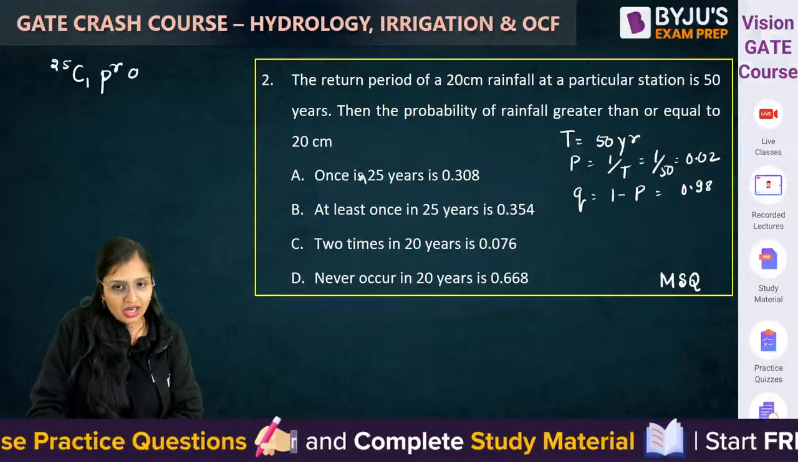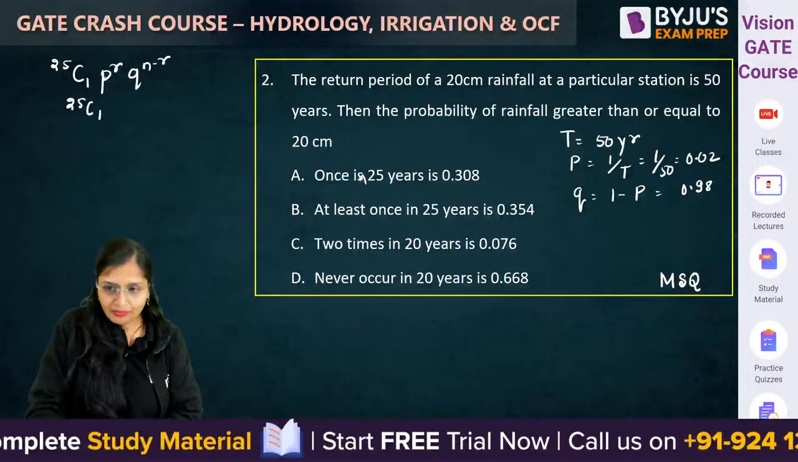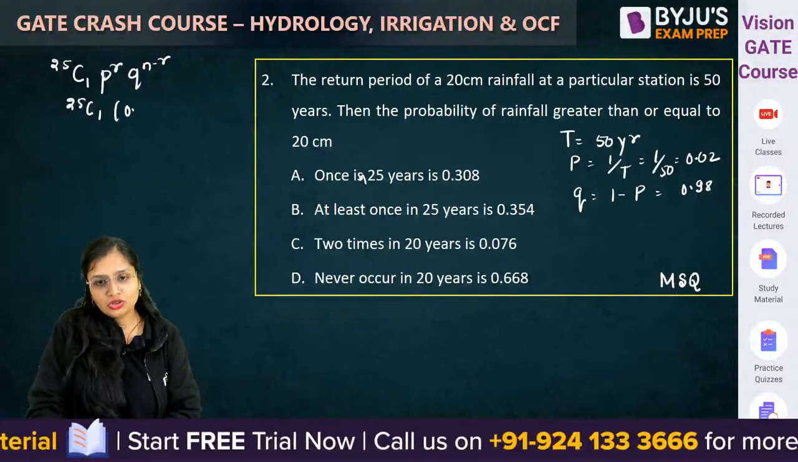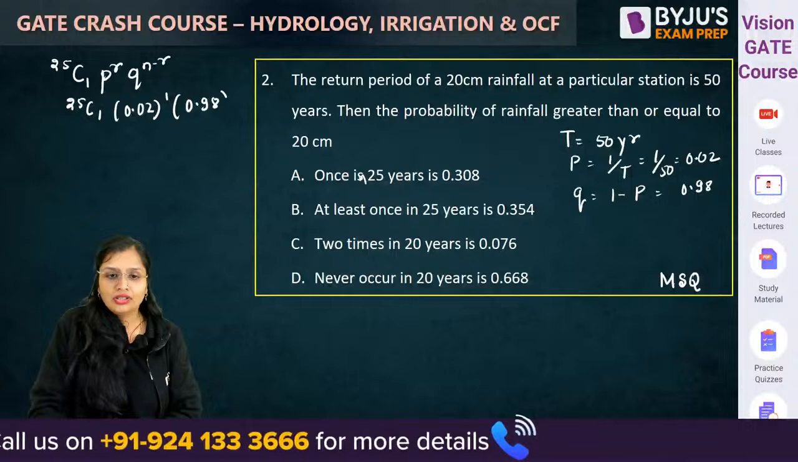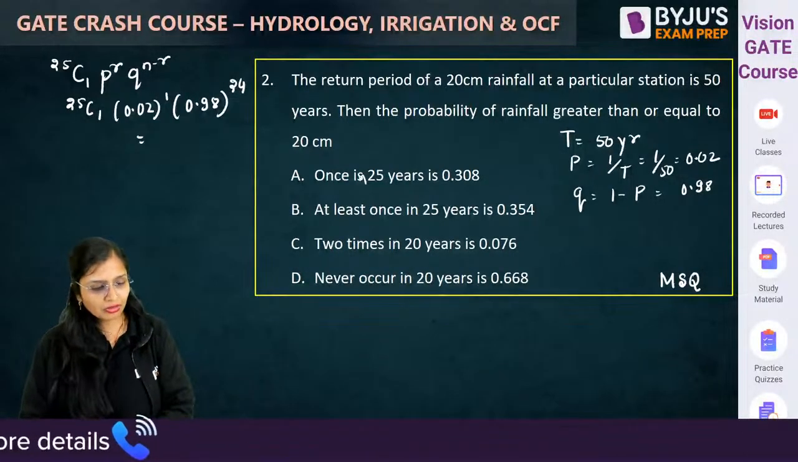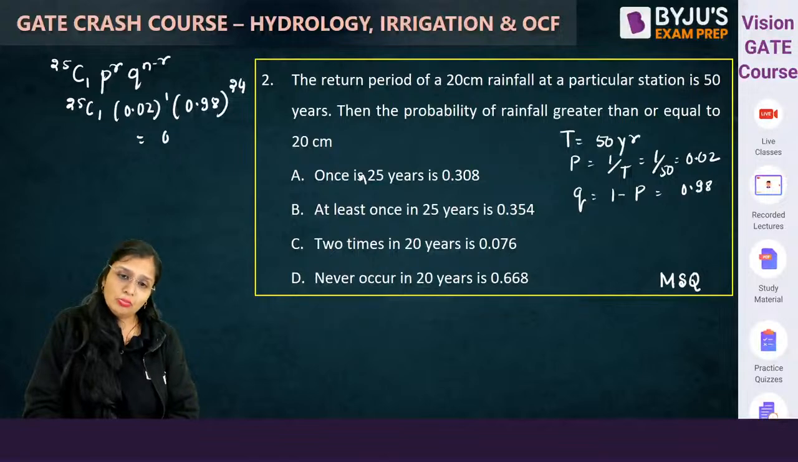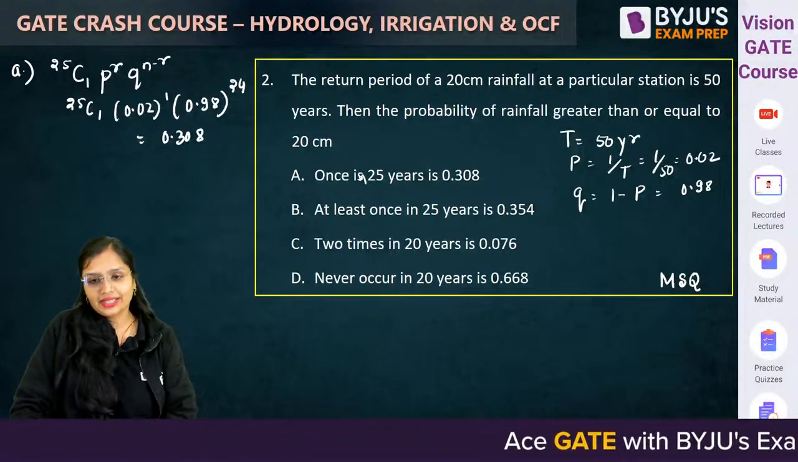P to the power r, q to the power n minus r. So 25 C1, P to the power r, that means 0.02 to the power 1, 0.98 to the power 25 minus 1, that is 24. Solve it. How much will you get? You will get 0.308. So the first option is correct.